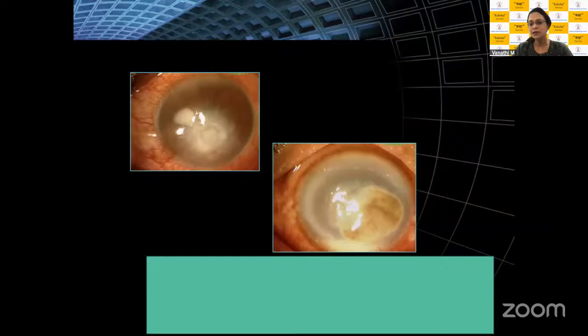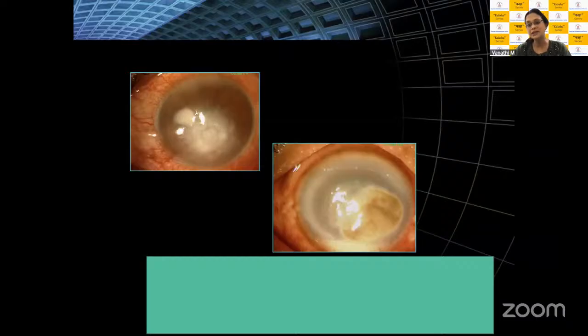This differentiation is largely important because if you're looking at a very virulent growing ulcer, you would know whether it's fusarium, and that helps you to decide which antifungal treatment you need to give for your particular patient. If you're looking at an Aspergillus, I know it's going to respond well to your natamycin or voriconazole. If you're having a fusarium ulcer, you have to probably move on and use amphotericin B, and fusarium is not going to respond well to voriconazole.